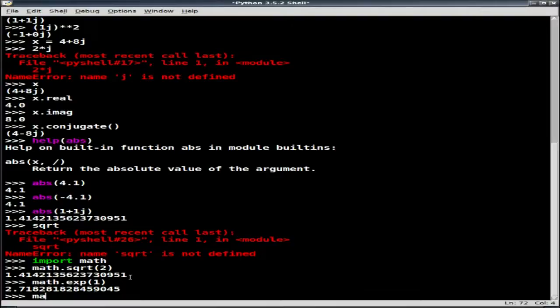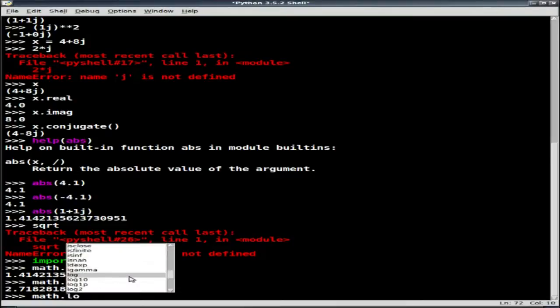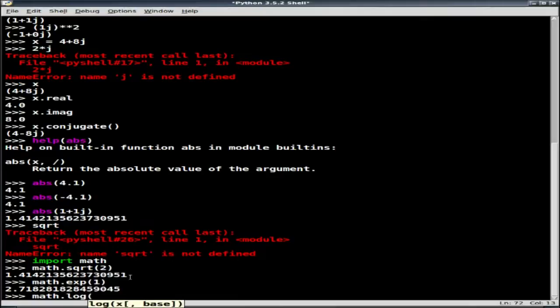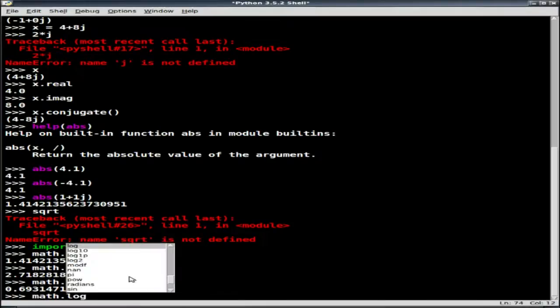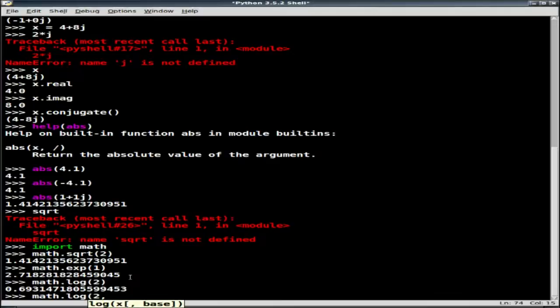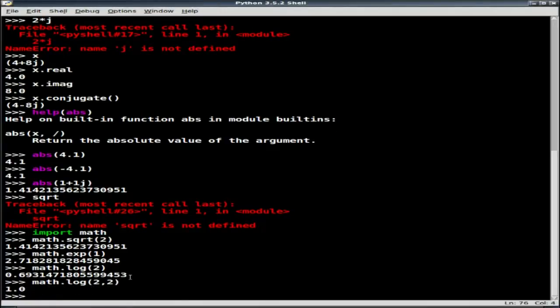Logarithms. Now, in Python, if I want to do the natural log, it is denoted as log. I might be used to looking at that as log base 10, but if I don't give it a base, it will assume that it is taking the natural log. So if I do the natural log of 2, then that's going to be my natural log of 2. But as you can see there, it could prompt me if I wanted to give it a different base. What about math.log of 2 to the base 2? Well, that's going to return me 1, of course.